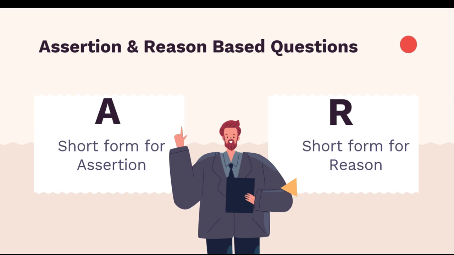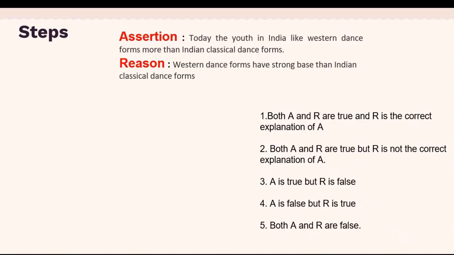For convenience, for assertion we are using the short form capital A, and for the reason we are using the short form R. So I want to tell you the steps. As I told you, you will be given 2 statements. One will be the assertion and another will be the reason, and below that you will have alternatives. Here I have written 5 alternatives, but as I have told you, in exams you may have any 4 out of these.